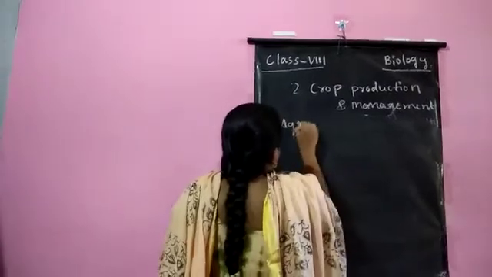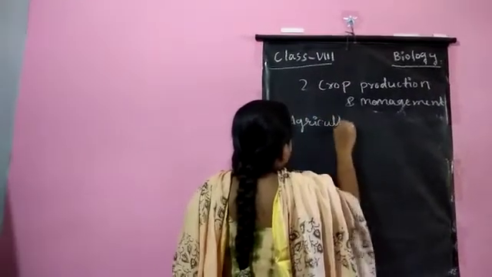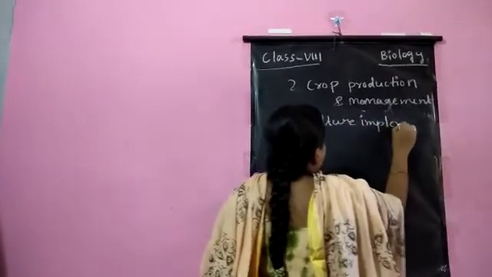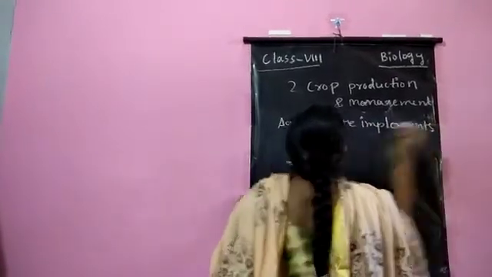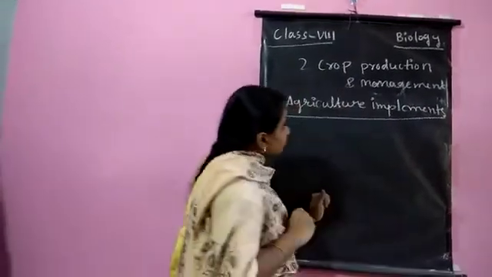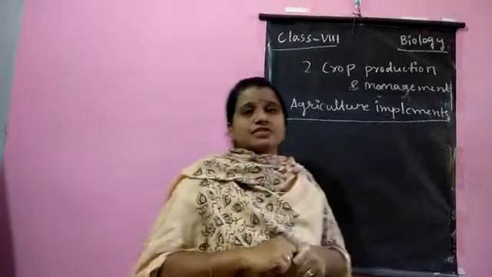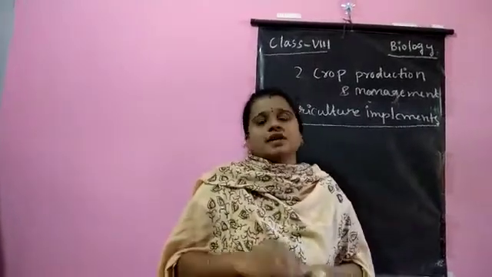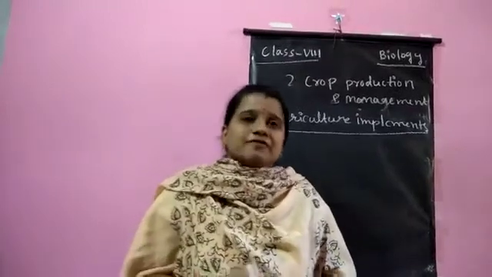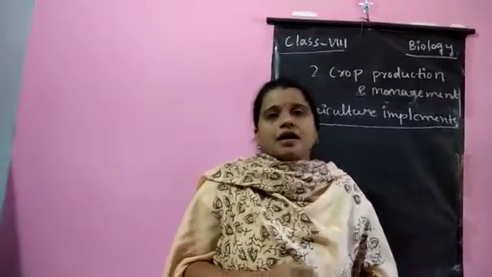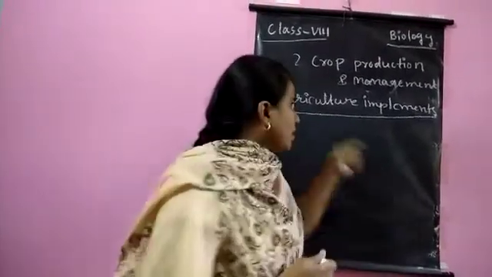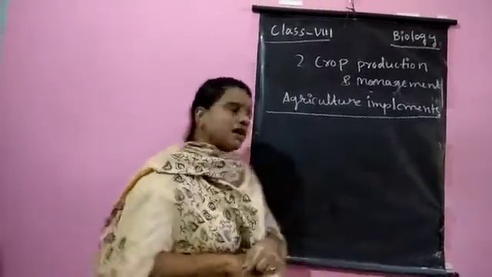Agriculture implements. Those tools which are helpful and very necessary for agriculture are called agriculture implements.